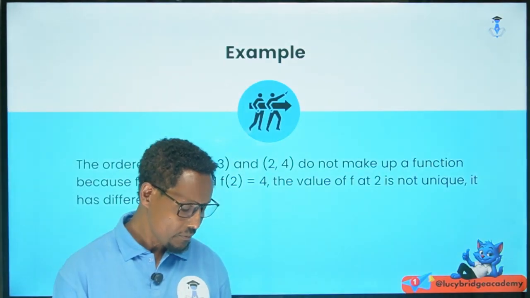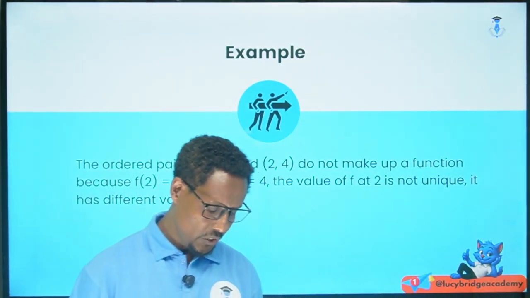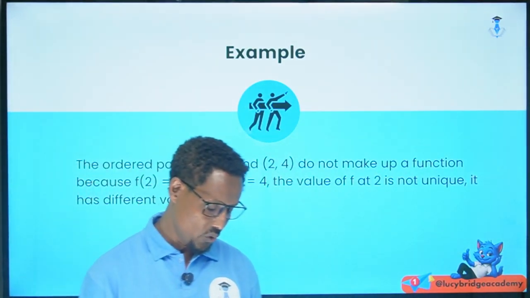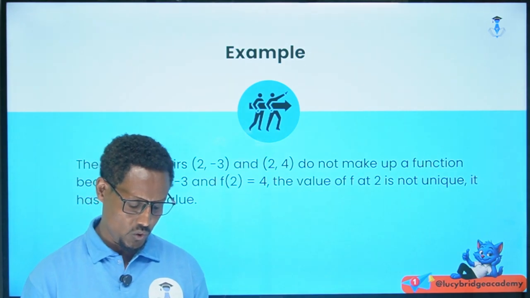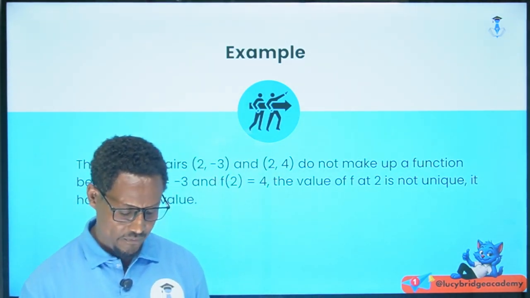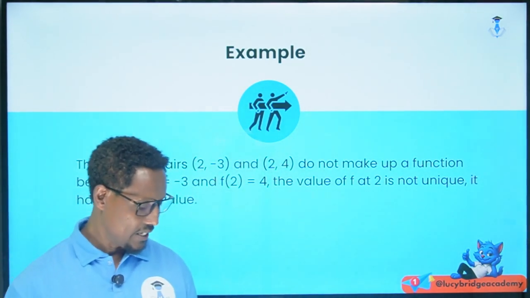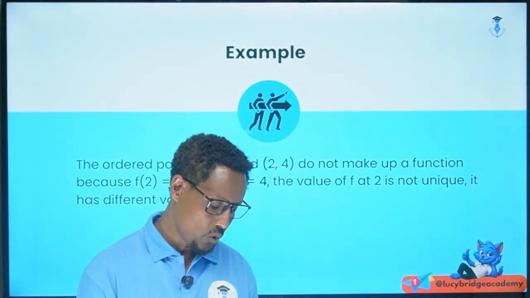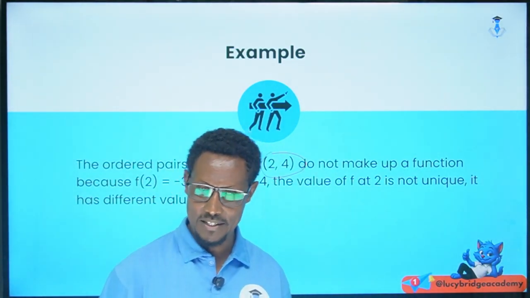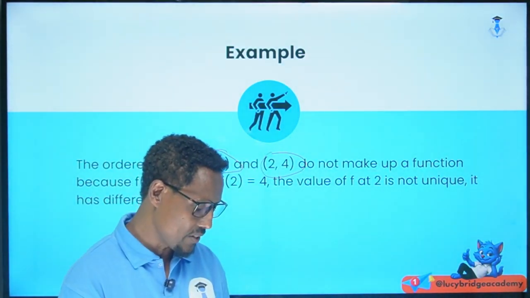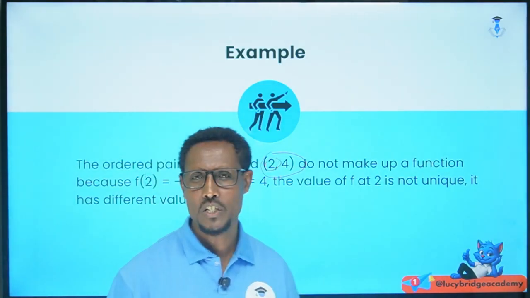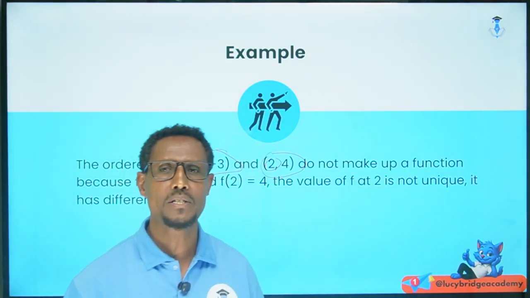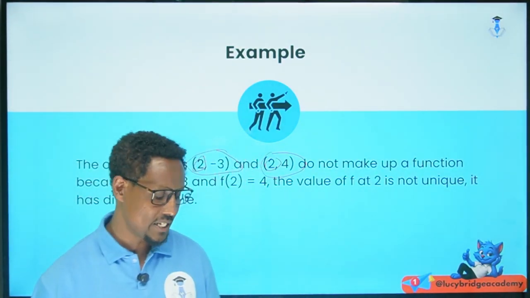The ordered pairs (2, -3), (2, 4) do not make up a function because f of 2 is equal to -3 and f of 2 is equal to 4. The value of f at 2 is not unique. The two ordered pairs are distinct, but they do have the same first value, 2. Therefore, it is not a function, because no two ordered pairs have the same first element, as we said when defining.